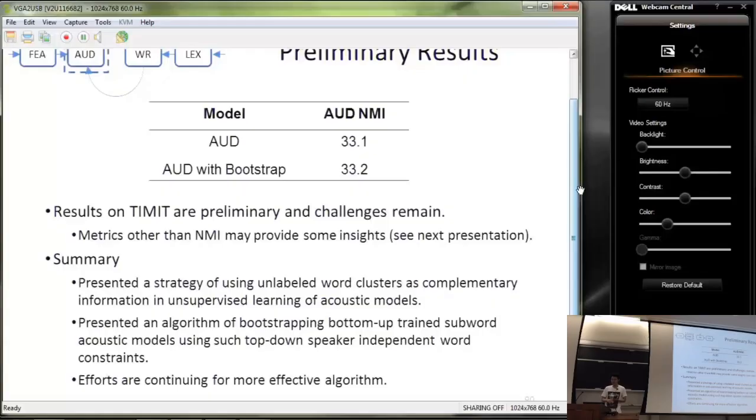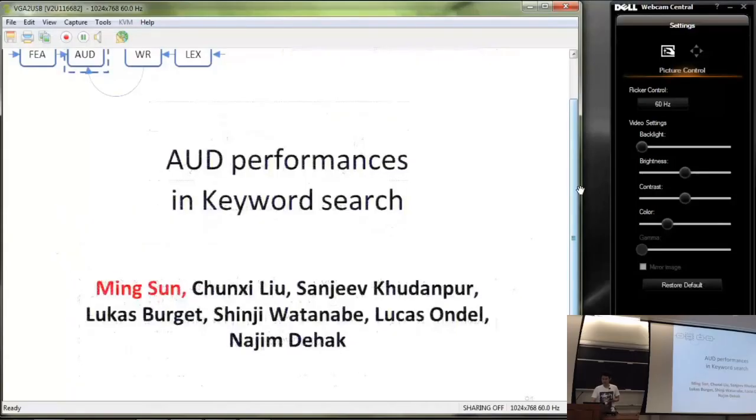Our efforts continue toward a more effective algorithm. We also consider metrics other than normalized mutual information, which can provide some insights into this algorithm. Next, we will see the presentation by Ming, who evaluates the acoustic units on a different task.